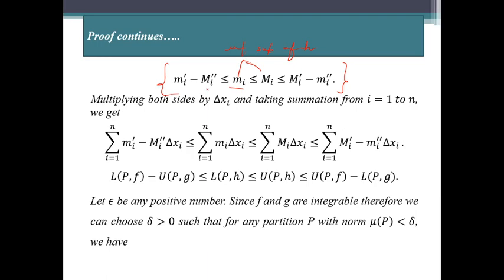And because m_i' minus M_i'' is a lower bound, it will be less than or equal to the infimum value of h(x). And similarly, M_i' minus m_i'' is an upper bound of the function h(x), so its value will be greater than or equal to the least upper bound, that is the supremum of the function h(x). Now if we multiply this whole inequality by del x_i and take the summation from i = 1 to n, we get this inequality.